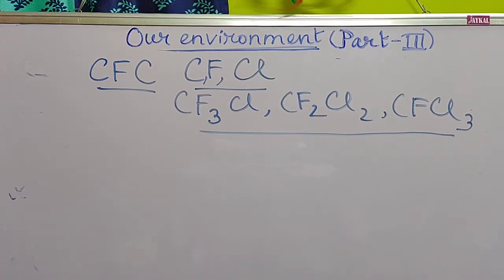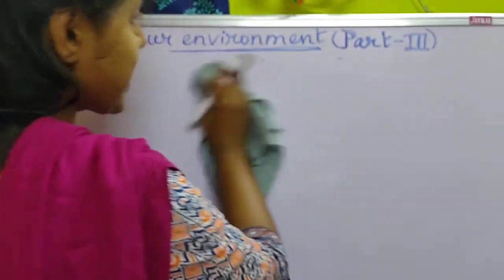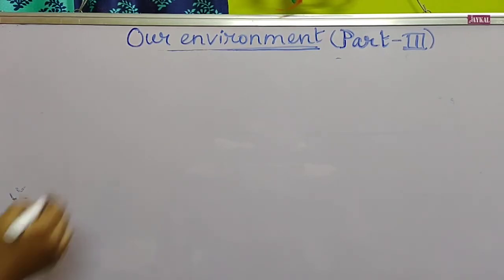And what happens when they react with the ozone layer? So what is the mechanism? That question is also very important. What is the mechanism of depletion of the ozone layer caused by chlorofluorocarbons?